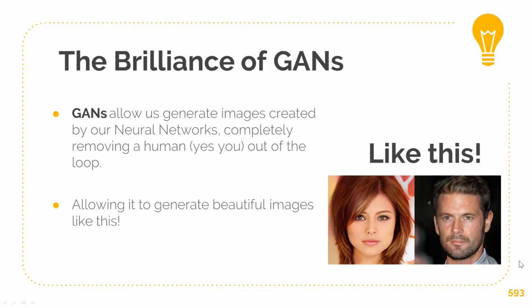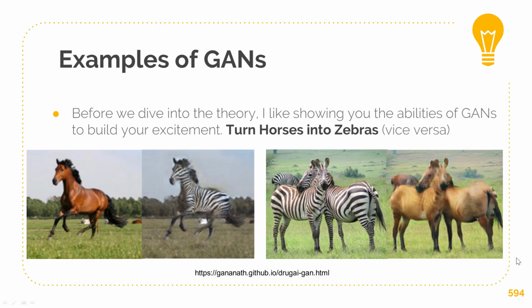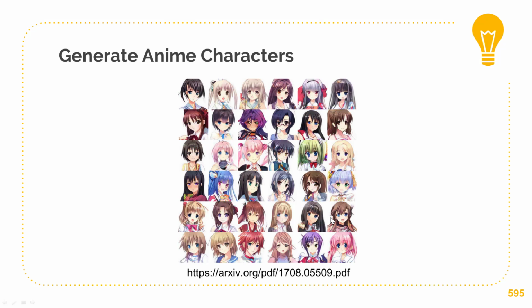So let's continue. What else can we do with GANs? Let's look at some cool GAN projects. You can actually turn horses into zebras just like this. Now this type of GAN project does require an input image, but what the GAN is doing is finding the horse and changing it to a zebra based on how it envisions a zebra or a horse to look. So that's pretty cool. What else can GANs do? We can create anime characters based on an anime character dataset. These are all GAN generated anime characters. These weren't drawn by human artists.